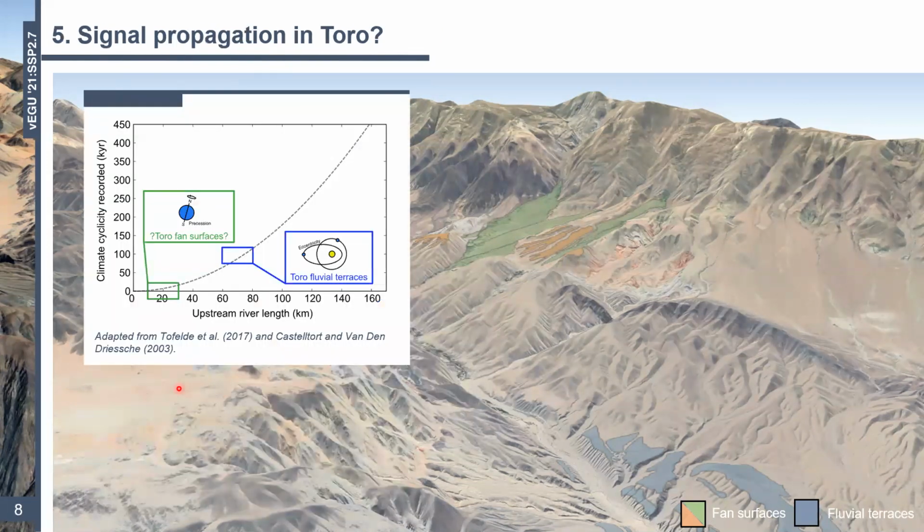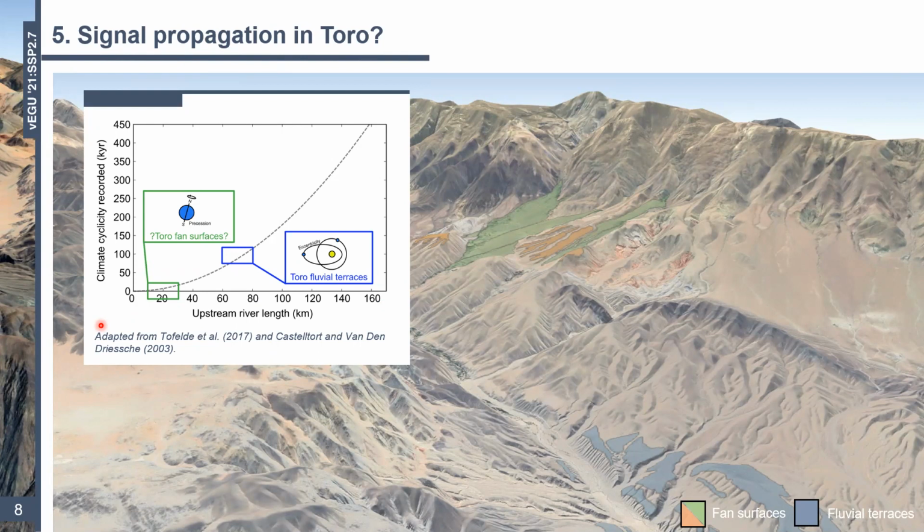Okay. So let's return to this question again about whether events or climate signals can propagate throughout basins like Toro. So we've looked at this plot before, where a relationship is proposed between river length and the climate cyclicity, right? And we can plot generation 2, so the younger fans here on the plot, outlined here in the green, okay? This addition supports this idea then that as you move through the basin, the recorded climate cycles are going to change. So we're seeing these perhaps precessional cycles nearer the headwaters, and then eccentricity driven cycles in the terraces further downstream. But where do the older fans sit?